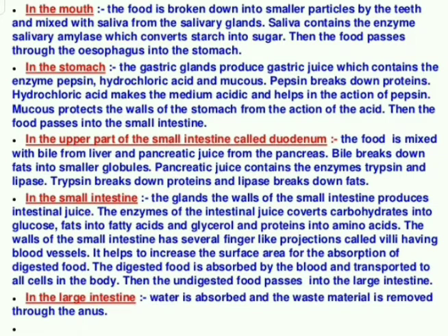That intestinal juice ultimately converts all the small carbohydrates into glucose, all the split fat into fatty acids and glycerol, and all the small proteins into amino acids. So clear? Carbohydrate into sugar, fat into fatty acids and glycerol, and proteins into amino acids. And this ultimate conversion happens in the small intestine with the help of intestinal juice.